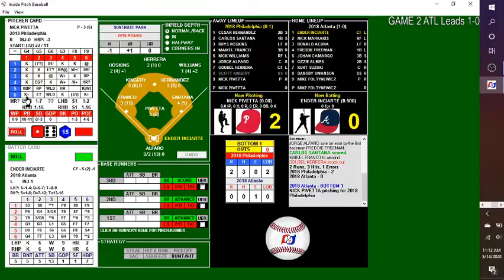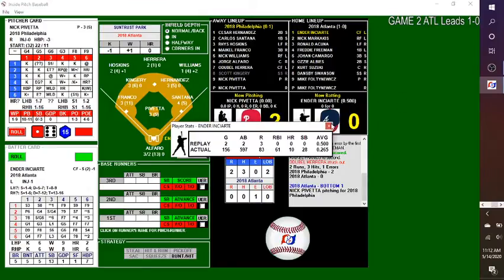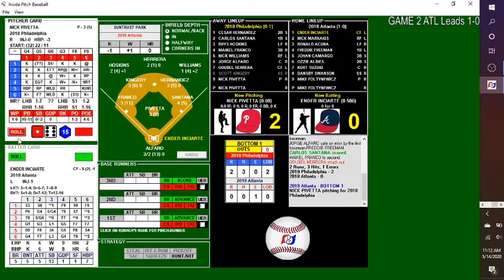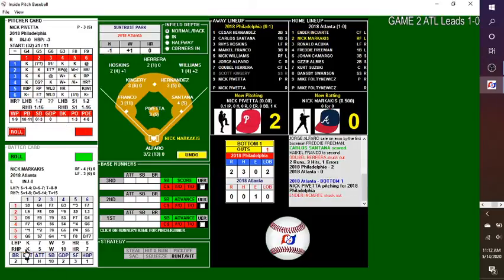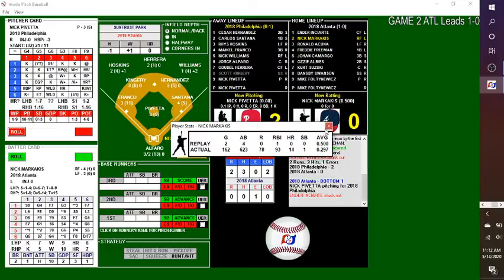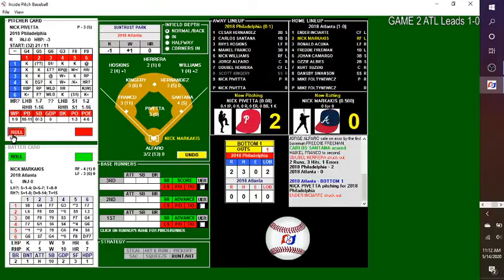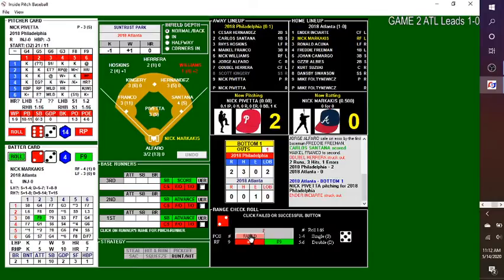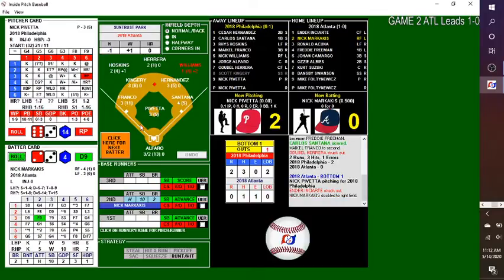First pitch by Pivetta. He'll face Inciarte, who's batting .500. He's got 3 runs on those hits. Pitched to Inciarte. Swing and a miss, and down goes Ender. Here's Nick Markakis, who's batting .500. 1 RBI. Pitch by Pivetta. Range play, who we testing. 2-3. Fly ball into right field. It's past Nick Williams. And Markakis is in there with the double.